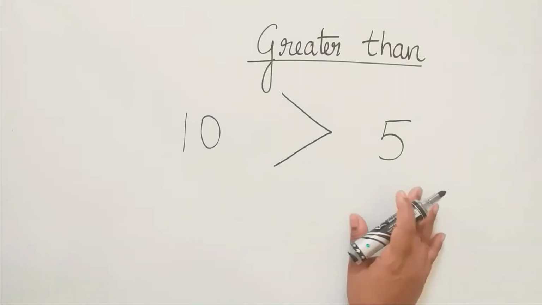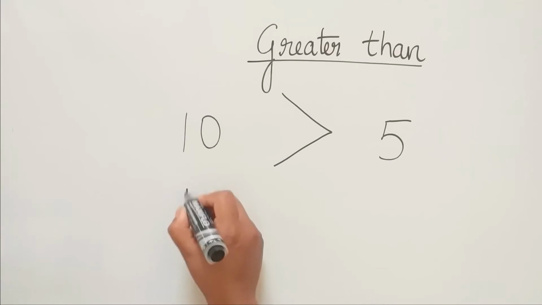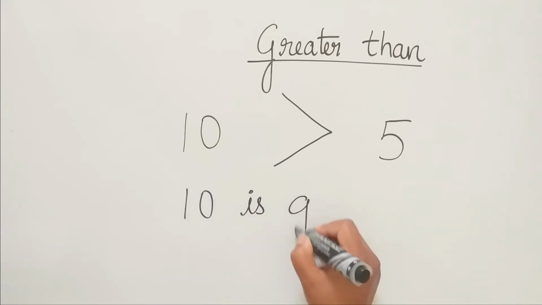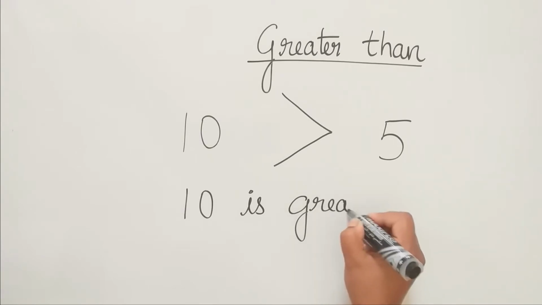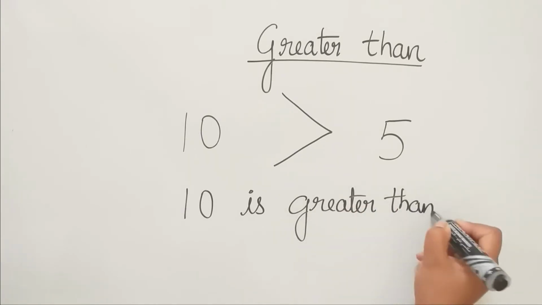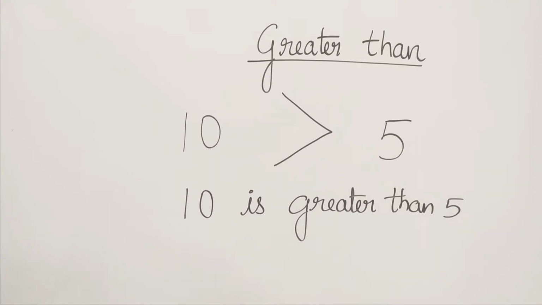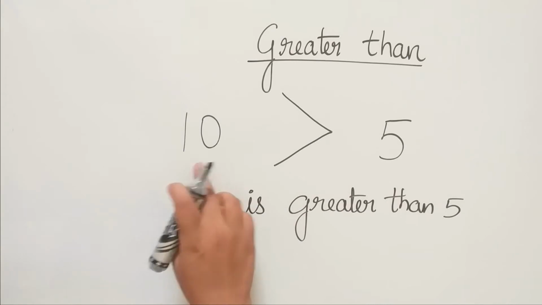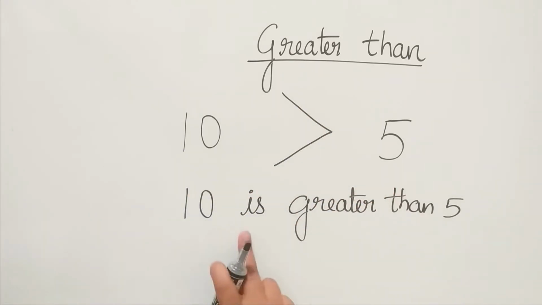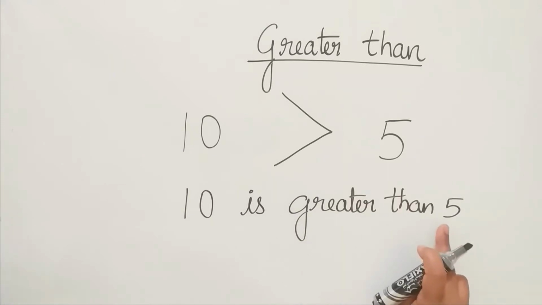So how will you write this? You will write 10 is greater than 5. So this is how you have to write. 10 is greater than 5.